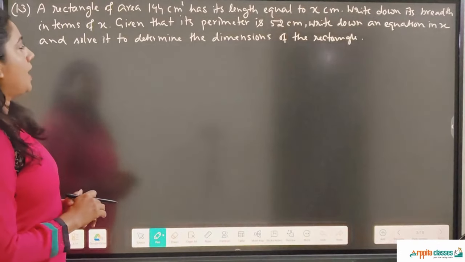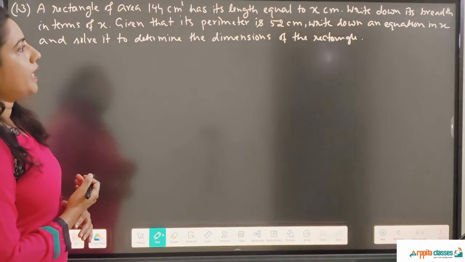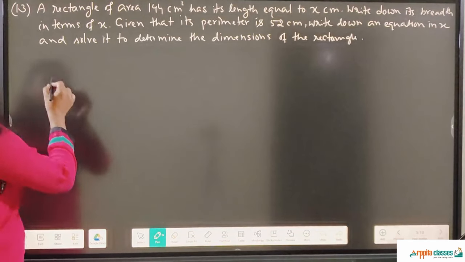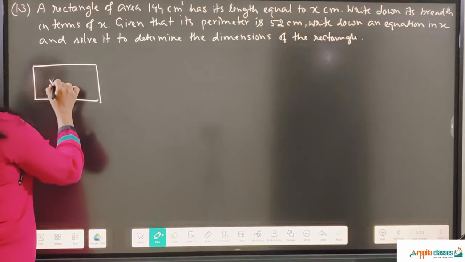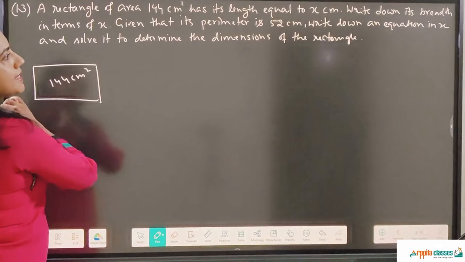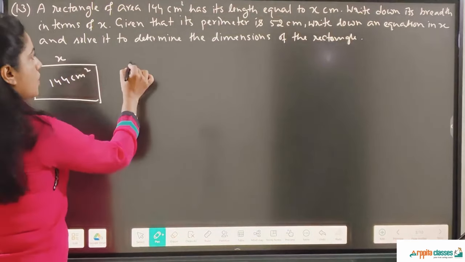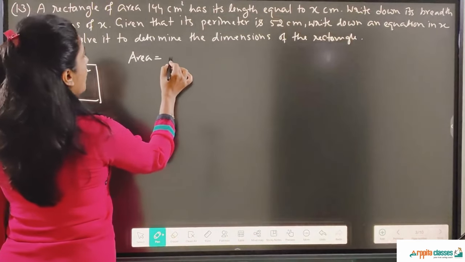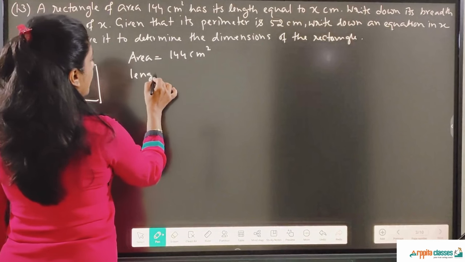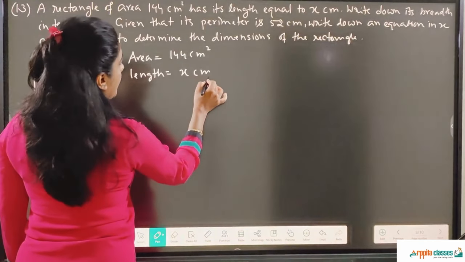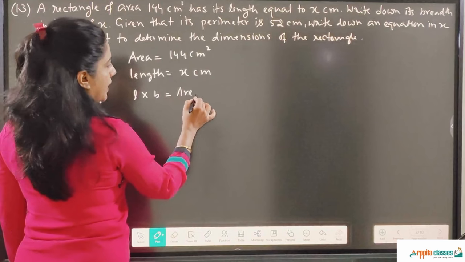A rectangle of area 144 centimeter square has its length equal to x centimeter. Write down its breadth in terms of x. So this is a rectangle of area 144 centimeter square has its length equal to x. So we have to find out the breadth in terms of x. So the area is given to us, 144 centimeter square, and the length is given to us, that is x centimeter.